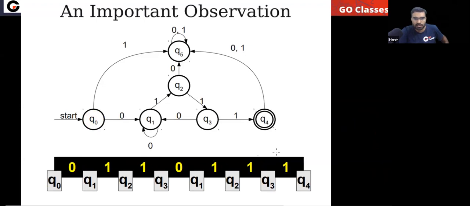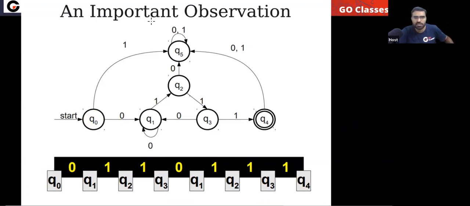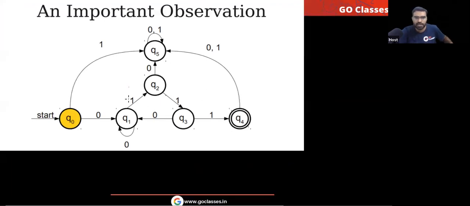So you can easily notice this is your string and this will be your state sequence. For this string, this is the state sequence, you can check it out. Very simple. I can give you any string. Let me give you another string. Take this string 0, 1, 1, 0, 1, 0, 1, 1. This is the string I am giving you. Now you tell me what will be the state sequence.